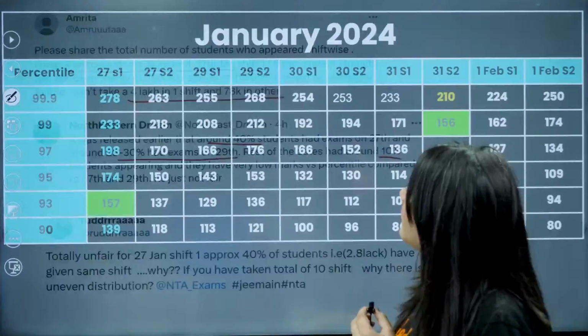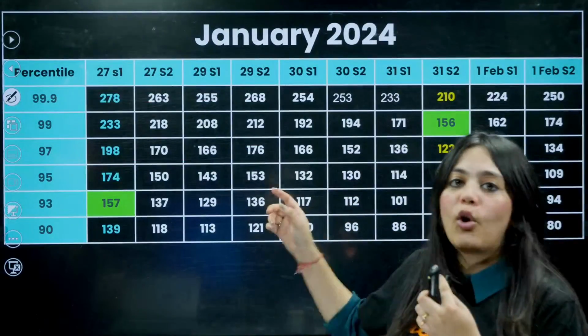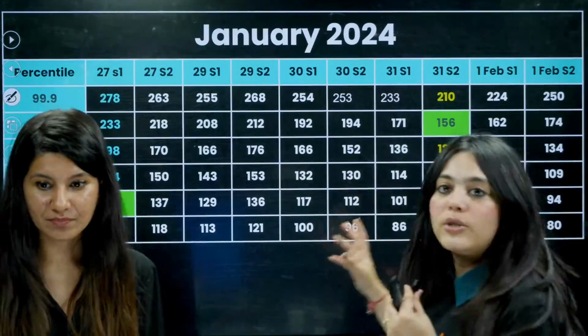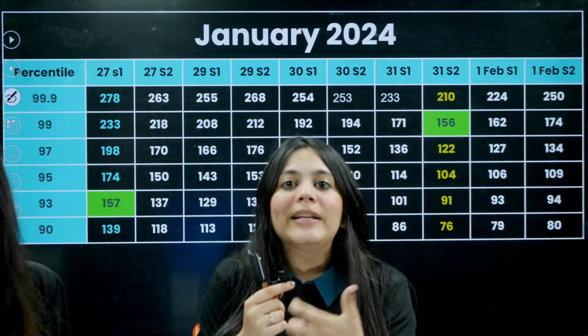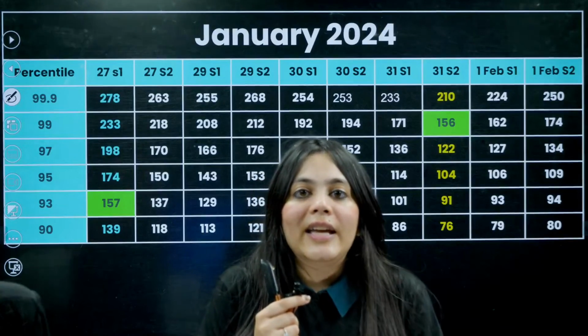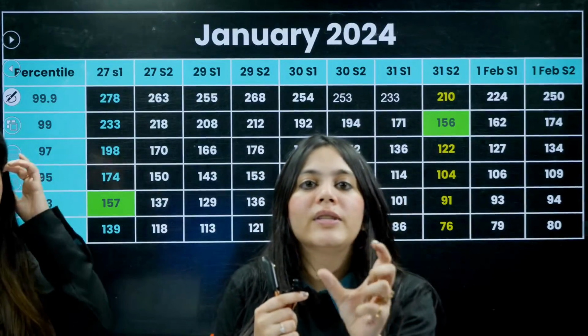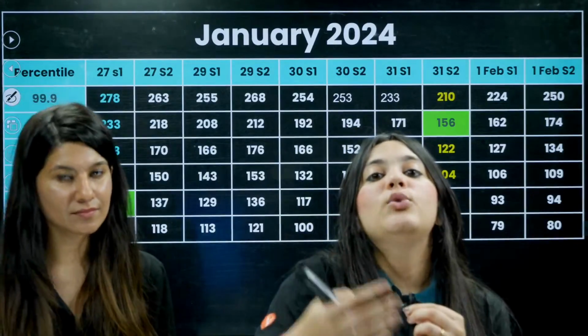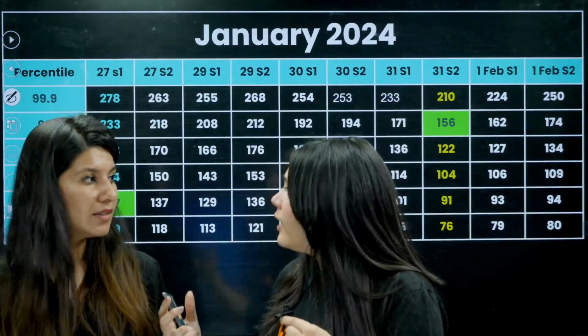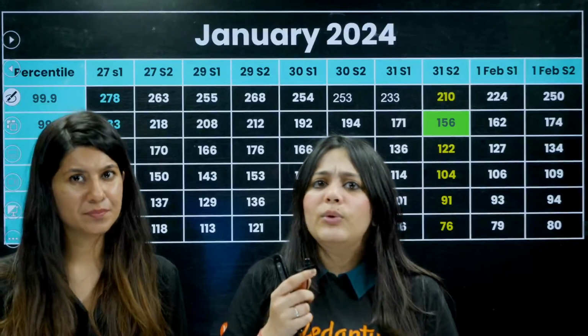Let us come back to the marks, ma'am. We have already discussed this marks distribution with you guys. Now again, when we are calculating the percentile, what are we considering? We are considering two main things. Number one is the difficulty of the exam. But as we have come to know, based on what students have told us, the question difficulty seems to be evenly distributed.